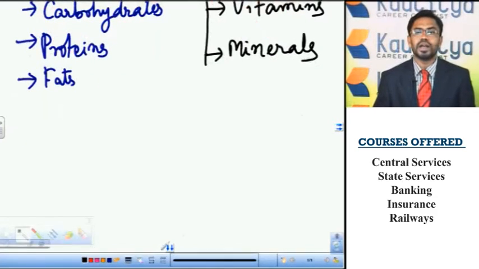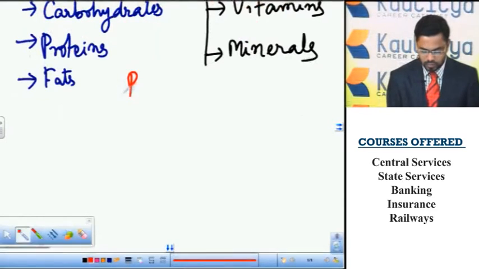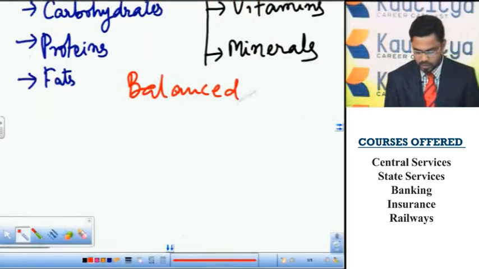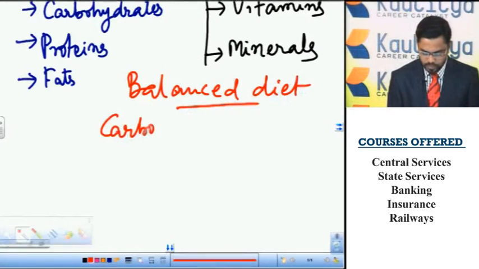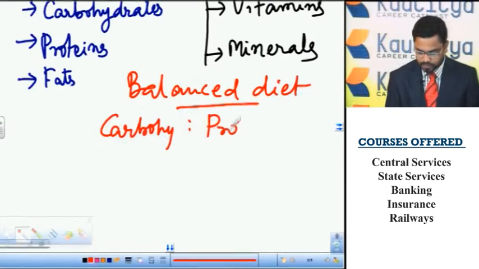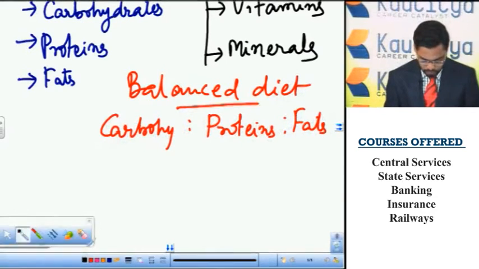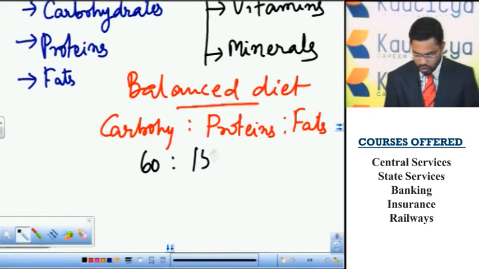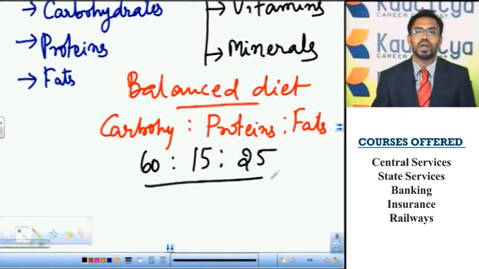Suppose our diet contains all the nutrients in required amounts, it is called a balanced diet. For example, according to dietitians, the daily intake of carbohydrates, proteins and fats in the ratio of 60:15:25 is considered a balanced diet. That means if our diet contains all the nutrients in required amounts, that is called a balanced diet.